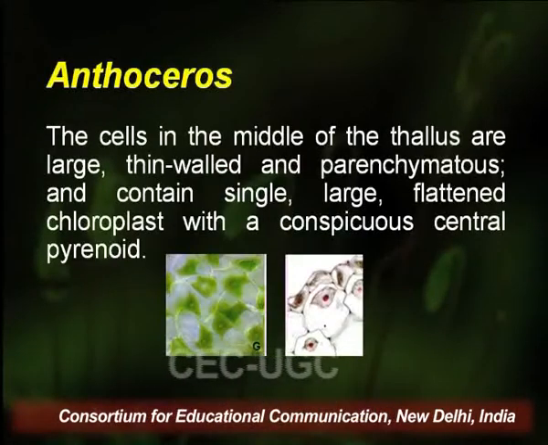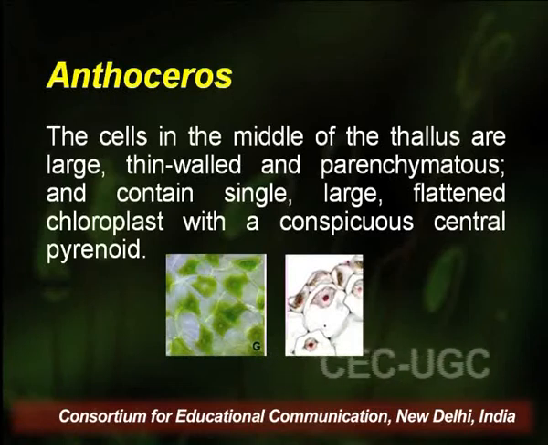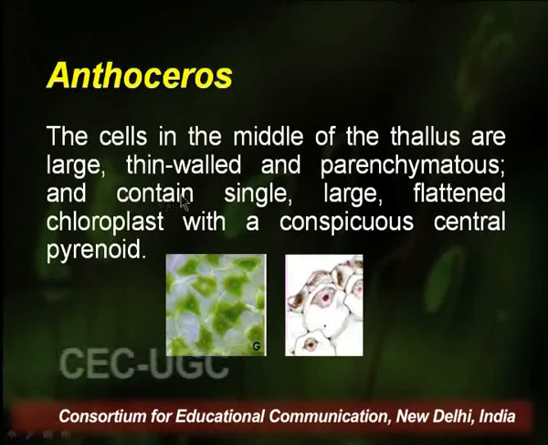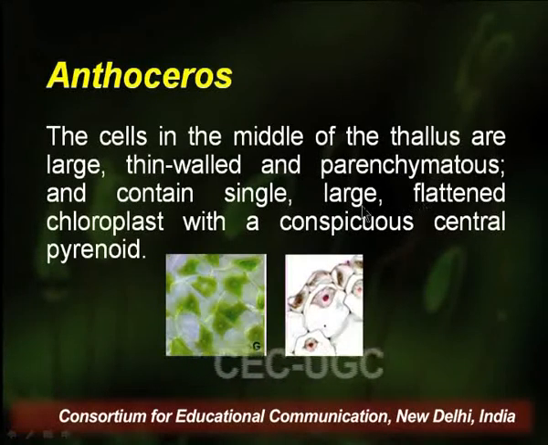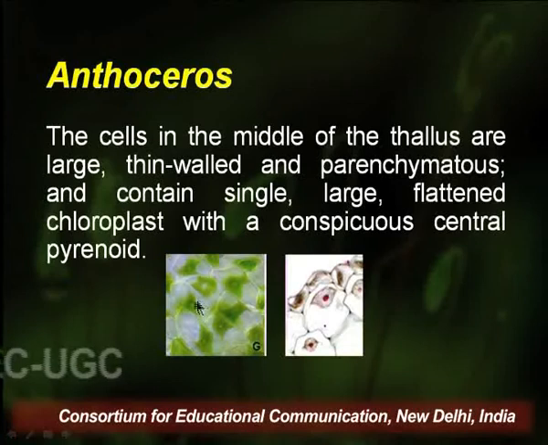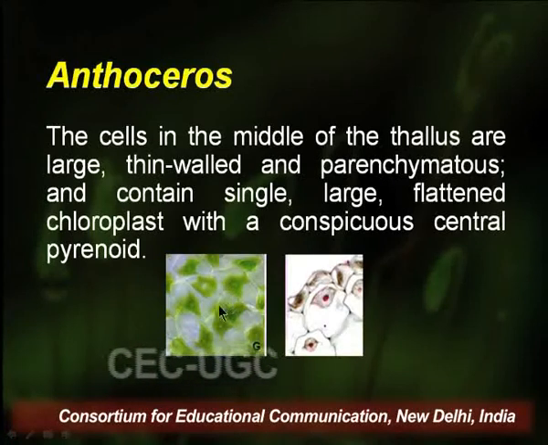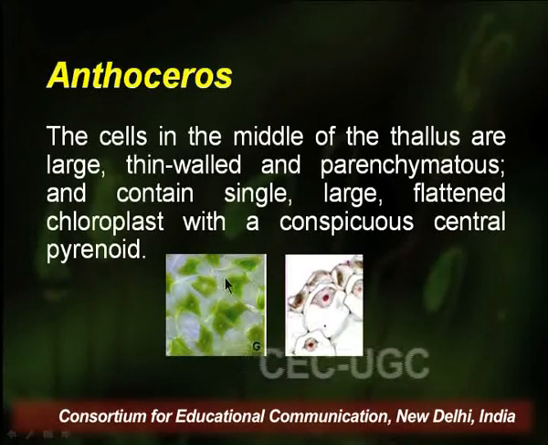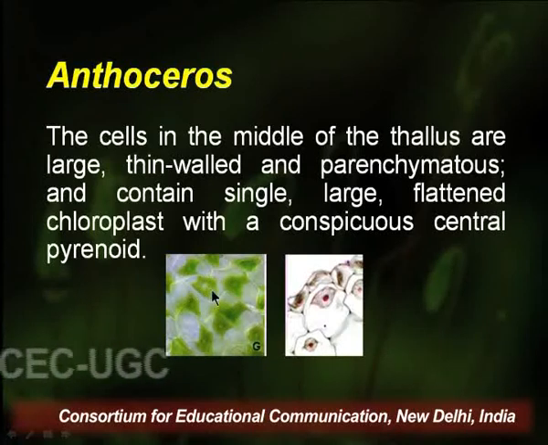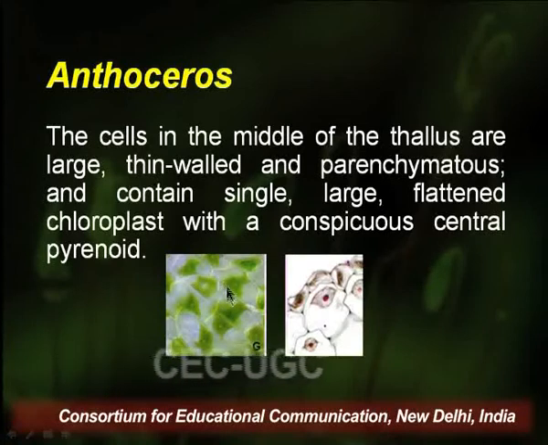The cells in the middle of the thallus are large, thin-walled and parenchymatous, and contain a single large flattened chloroplast with a conspicuous central pyrenoid. Here in this diagram you can very well see each cell contains a large pyrenoid body and a chloroplast inside.